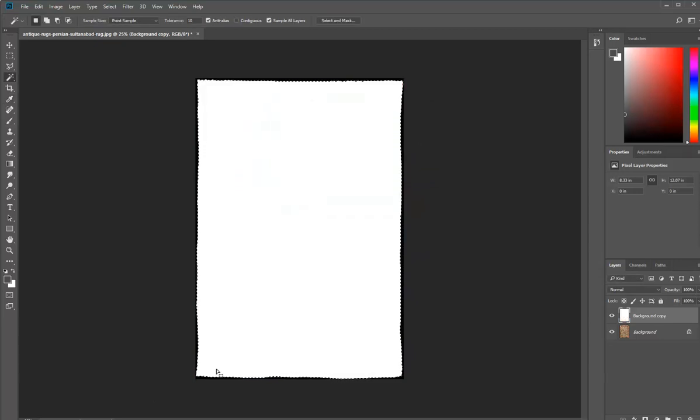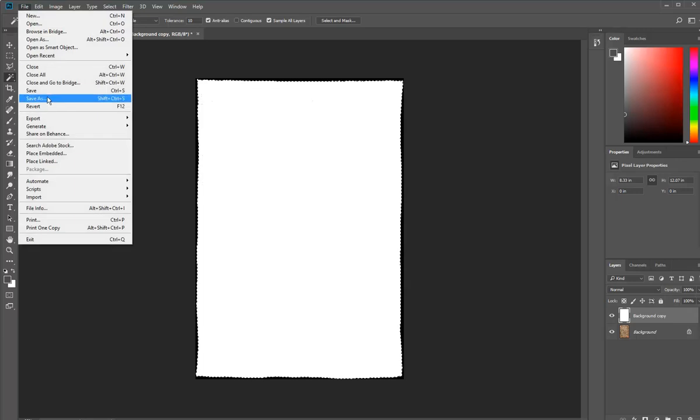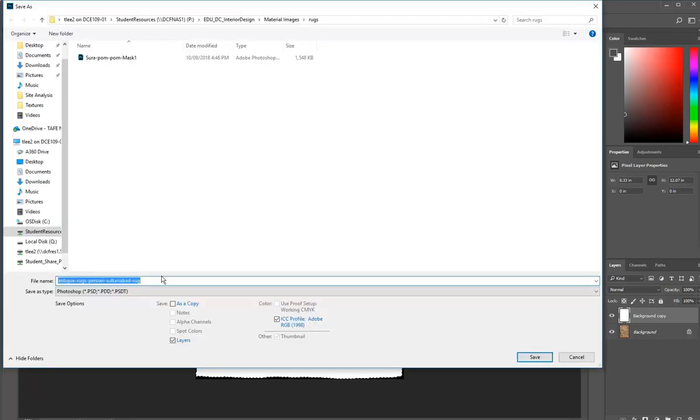So I've got a black and white image with the solid part, the part that I want to see, is white.